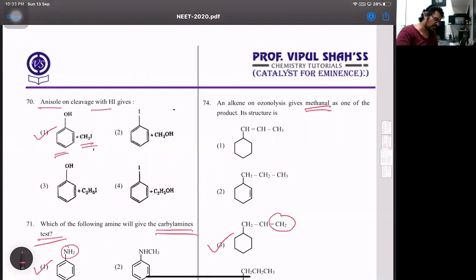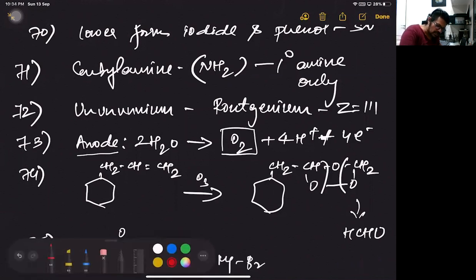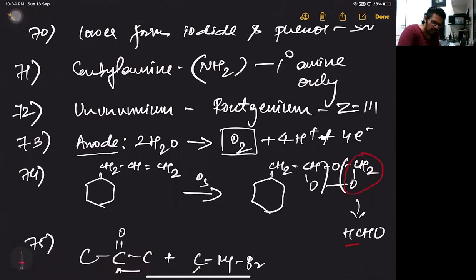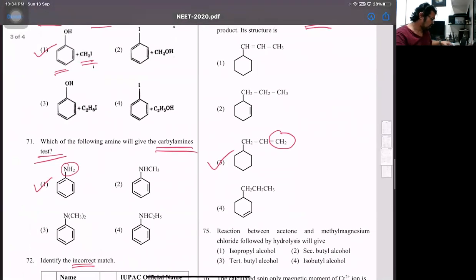How? I'll show you this. Those who are not clear with this part, observe this now. Look at this. Here there's a double bond, so ozone comes at the double bond. One will come between and two will come across. Just look at the structure for 74. And when we break it, I'll show you this part with a different color so that you get an idea. This part, CH2O, is what goes out as formaldehyde. So double bond CH2 was only in one option. That's 74, that's one. Then 75.